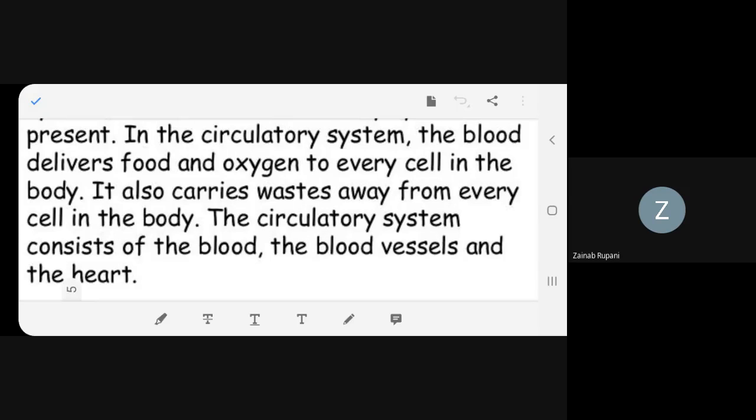The circulatory system consists of the heart, blood vessels, and capillaries. That we will do later. Blood vessels are thick, big passage tubes, whereas capillaries are fine passage tubes. Okay?